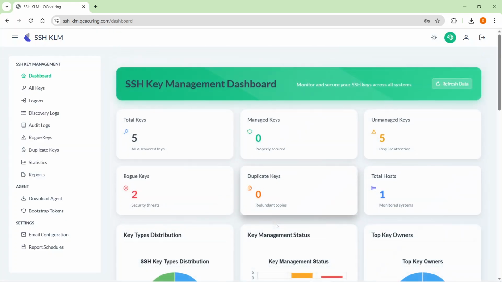After logging in, you will see the main dashboard. Before using the platform, we perform basic configuration, for example, setting up email notifications. This enables automated alerts and report delivery. At this point, the platform is fully operational.